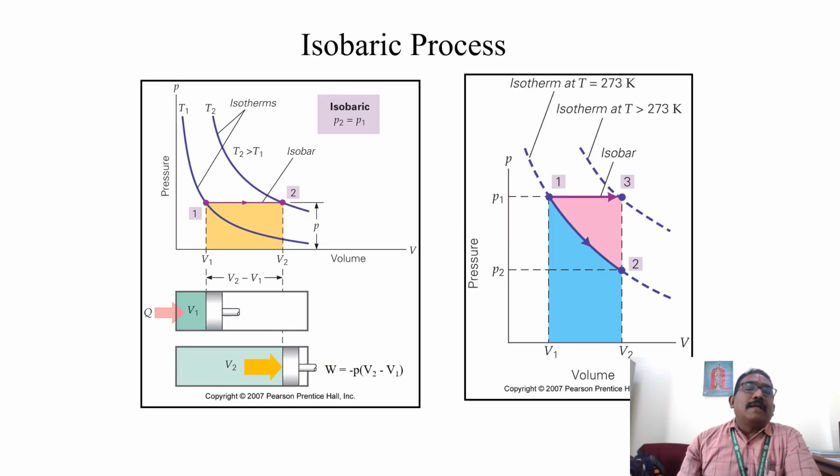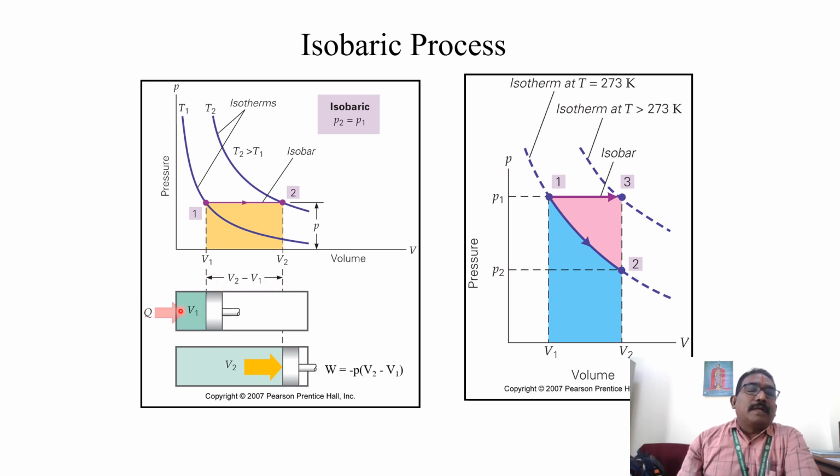Similarly, I will explain the isobaric process. In the isobaric process, there is no change in volume, that means no work is done. From 1 to 2, the volume changes by V2 minus V1.